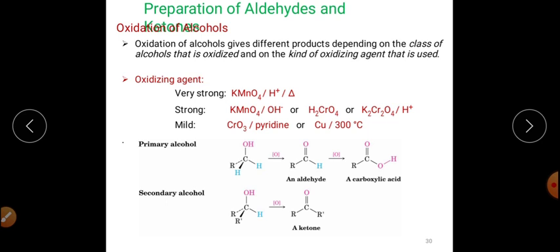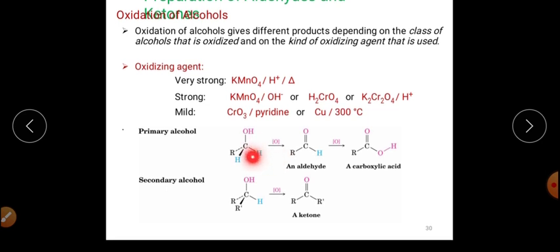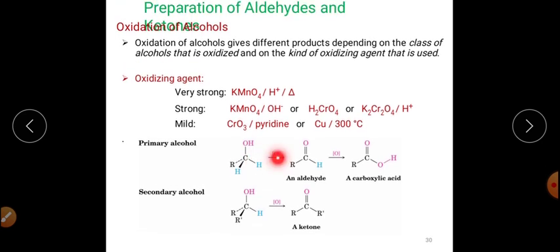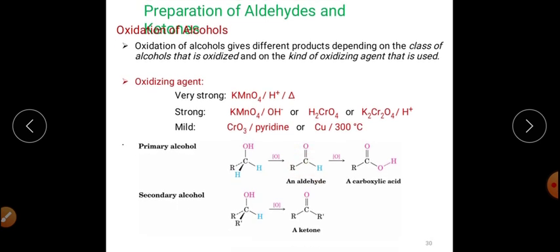Here is the reaction. This is your alcohol, and this alcohol on oxidation will get converted into aldehydes. And then this aldehyde, if we are particularly talking about the primary alcohol, will further be oxidized into a carboxylic acid.